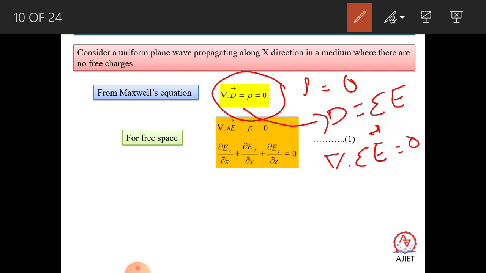Taking epsilon to the denominator, del dot E is equal to 0 by epsilon, that is equal to 0.